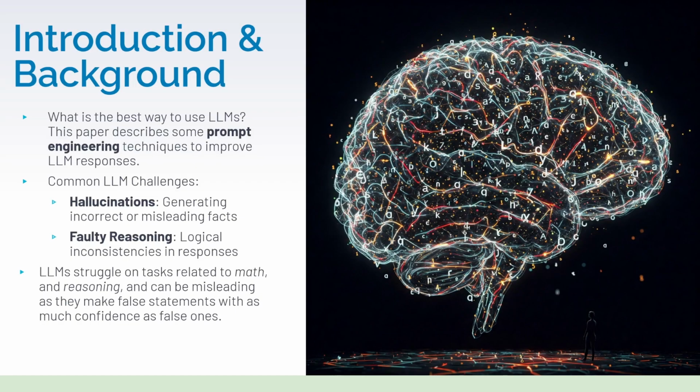So to give an introduction to this, the question that's really being asked here is, what is the best way to use large language models? This paper describes some prompt engineering techniques, which is a common term these days, basically ways to work the large language model to try to get better output from it. So this is addressing some of the most prevalent large language model challenges, namely hallucinations and faulty reasoning. Large language models tend to struggle with tasks like math, logic, and reasoning. And so this will be addressing those problems, as they're known to make false statements with as much confidence as they make true ones.